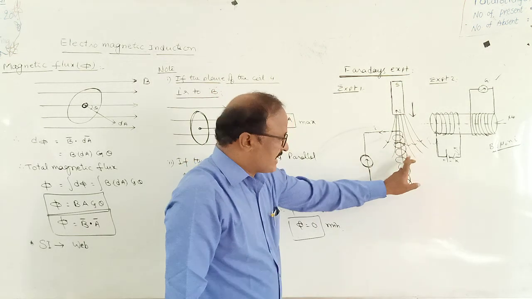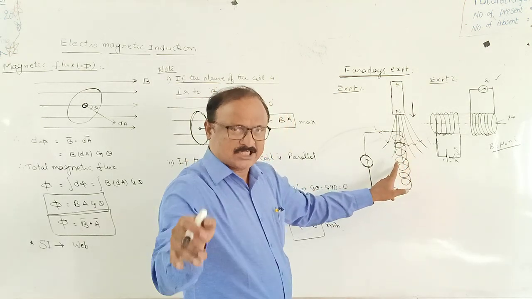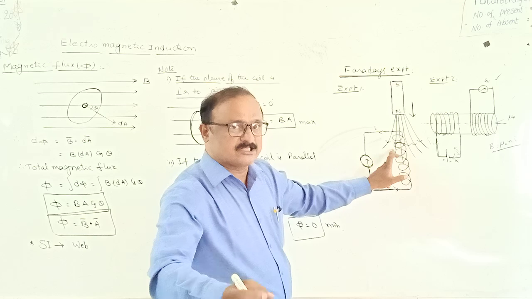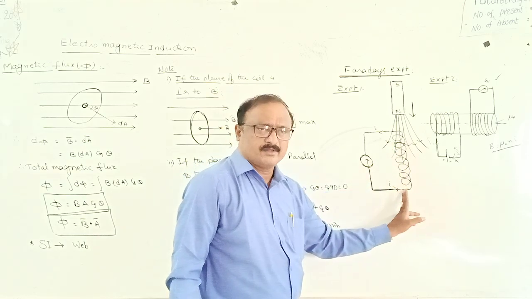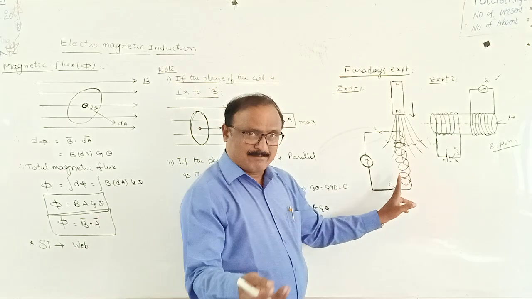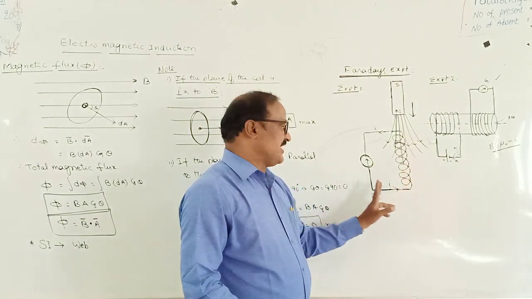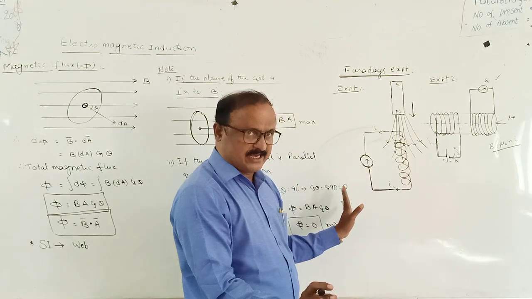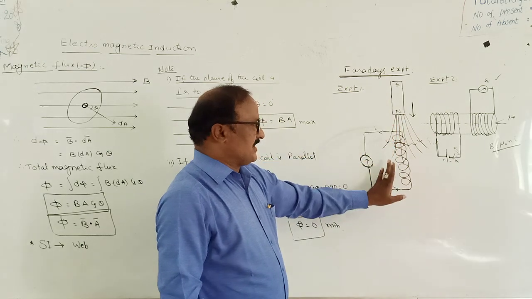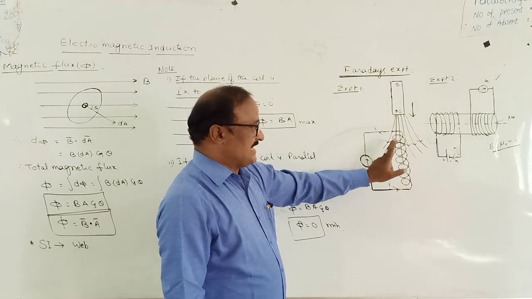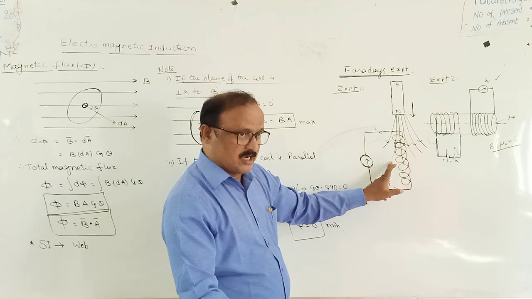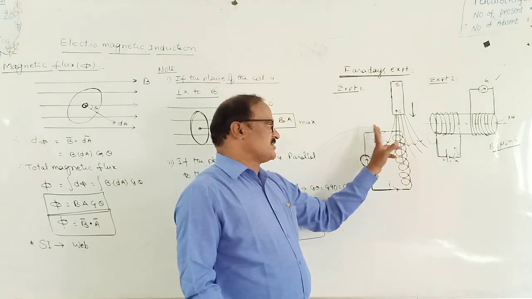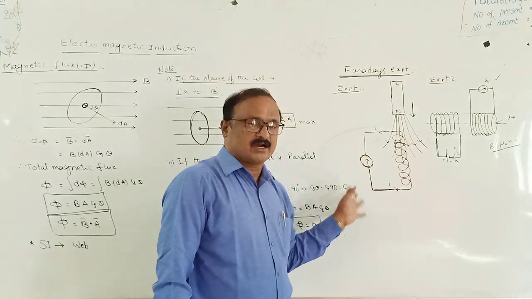what happens? The flux through the coil will increase. Flux means the number of lines passing through the given coil. When it is moved closer like this, the maximum number of lines interact with the given coil. Flux increases. At the time of change in flux, a current will be induced inside the bulb. Okay? But what is the main reason here? When there is relative motion between the magnet and the coil, there is a change in magnetic flux linked with the coil. At the time of change in magnetic flux linked with the coil, a current or EMF will be induced inside the given closed loop, which is called the induced current or EMF.